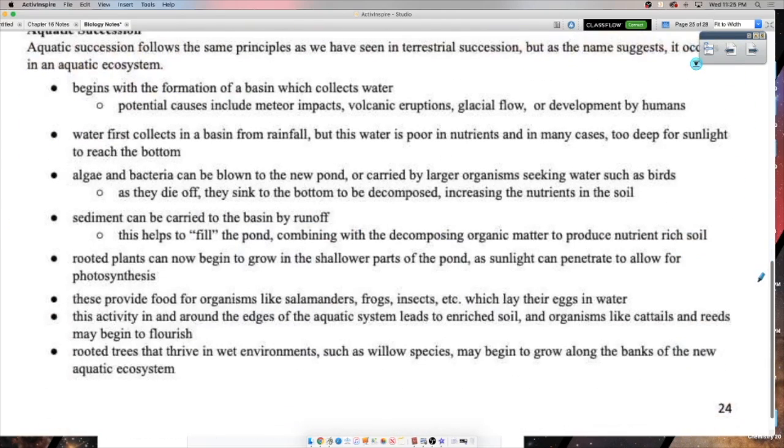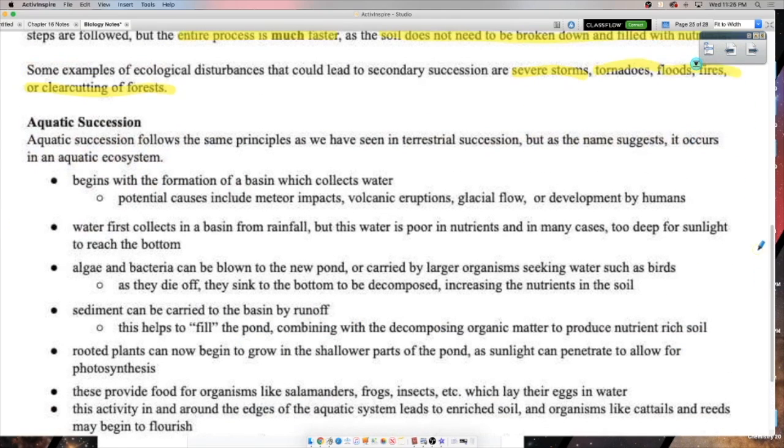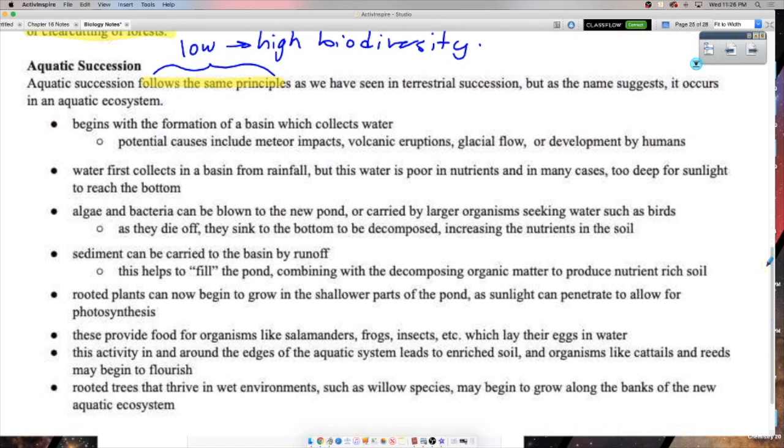Now, aquatic succession, this happens in an aquatic ecosystem. Those are ones in water versus terrestrial, which is on land. It follows the same general principles. So again, it's just low to high biodiversity, but it's happening a bit differently because it's in water.